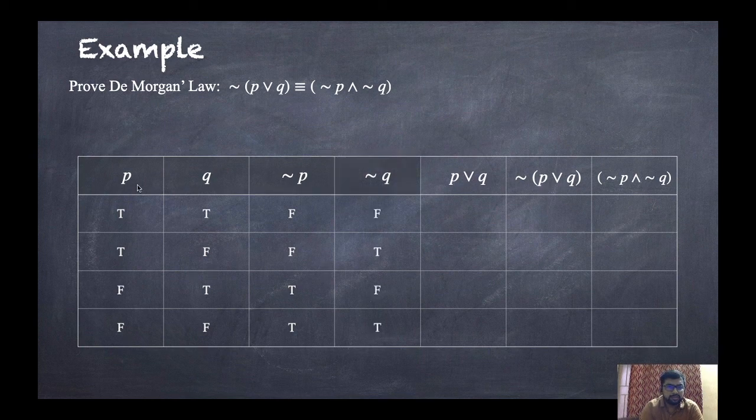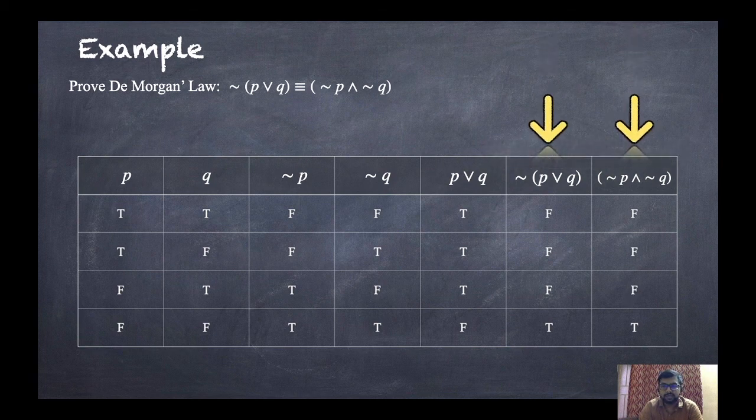Now P or Q. That means OR of this. How to calculate OR: if any one is true, then it will be true. So here both are true, so it will be true. TF and FT. So the first three entries will be true, and the last one is false, like this. Now negation of this: triple T, F becomes triple F, T. And the last one, that means AND of the third and fourth column. How to calculate AND: if both are true, then it will be true. Here both are false, so false. Anyone is false, so false. TF, so false. And here both are true, so it will be true, like this.